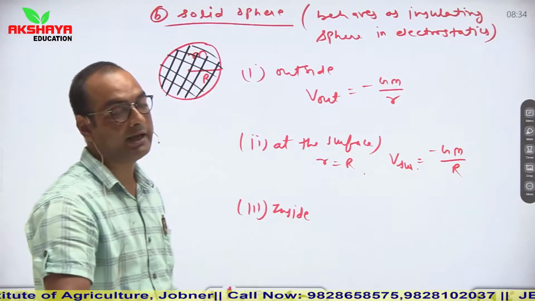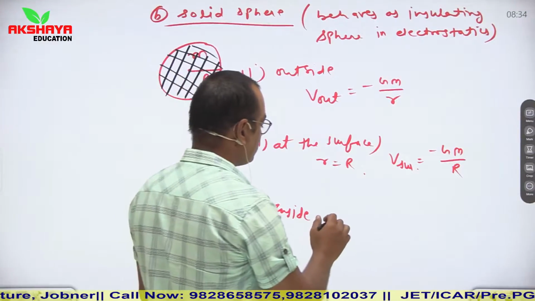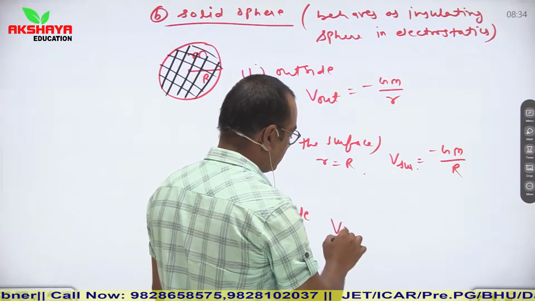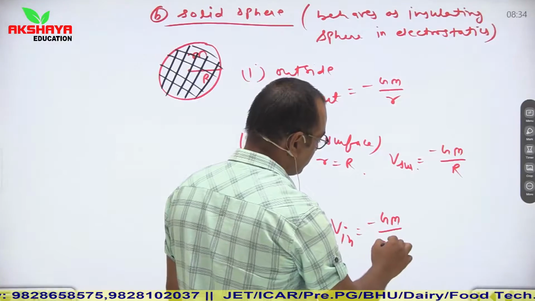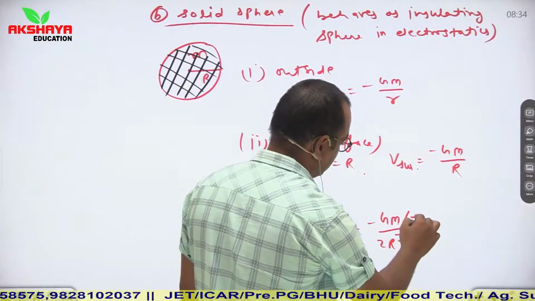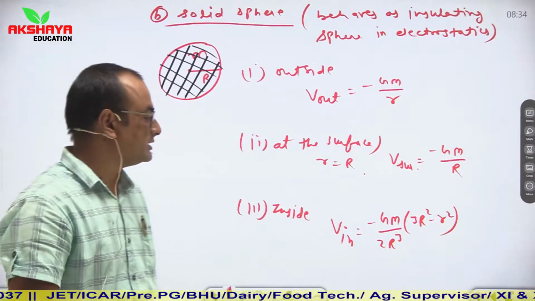And if we talk about any point which is inside this solid sphere, then we use V in is equal to minus Gm upon 2r cube into 3r square minus small r square. So this is the relation.